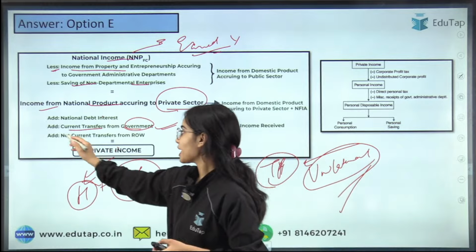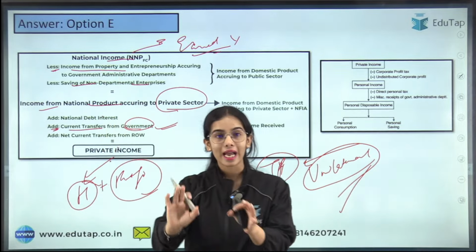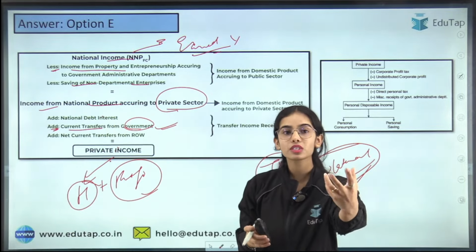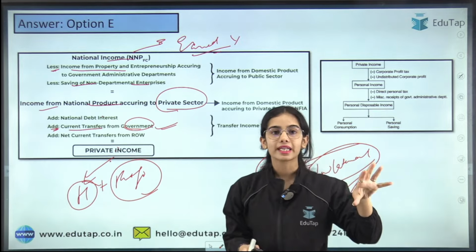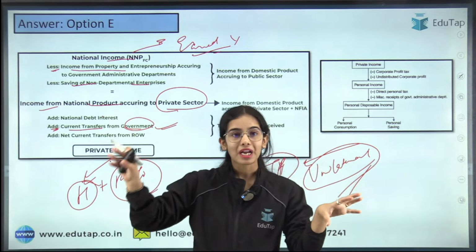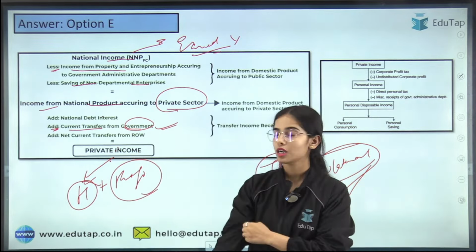So that has to be added, because in the national income we only add the earned income. You are giving your services, you are earning something. So that is added in national income. But in the private income, you also include the transfer payments.